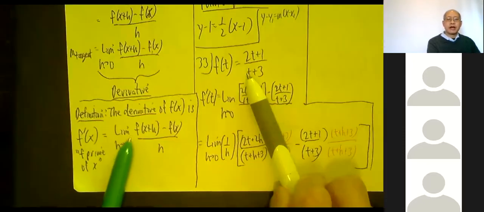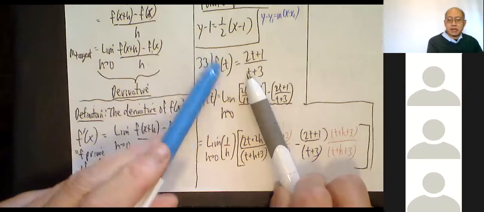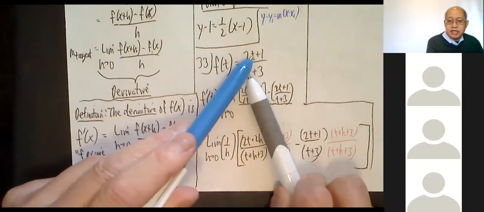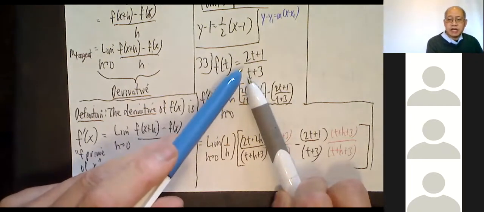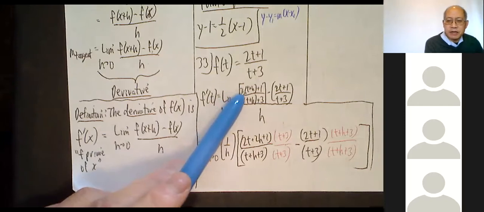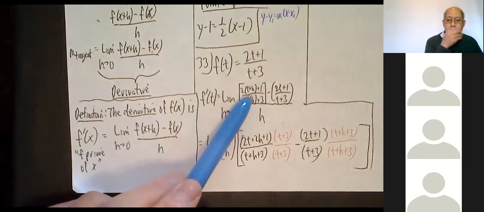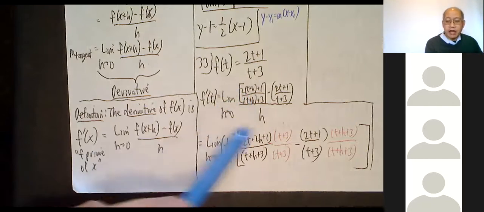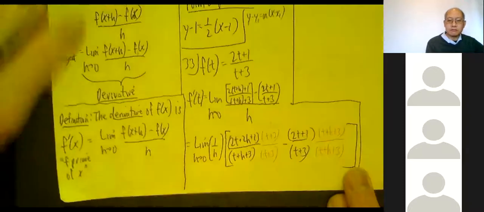Now, the hard part, f of t plus h. That means right here, pretend you erase t and put parentheses, t plus h. So it looks like this: 2 times parentheses t plus h, plus 1, over parentheses t plus h, plus 3. So this is what I have right now. You say, how can I possibly clean up that mess?